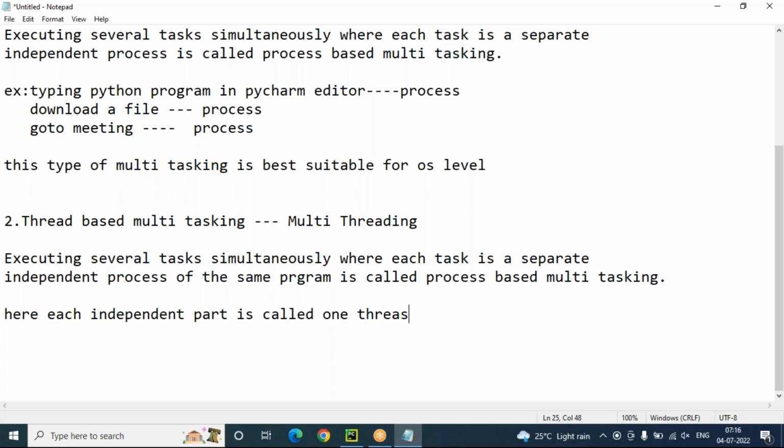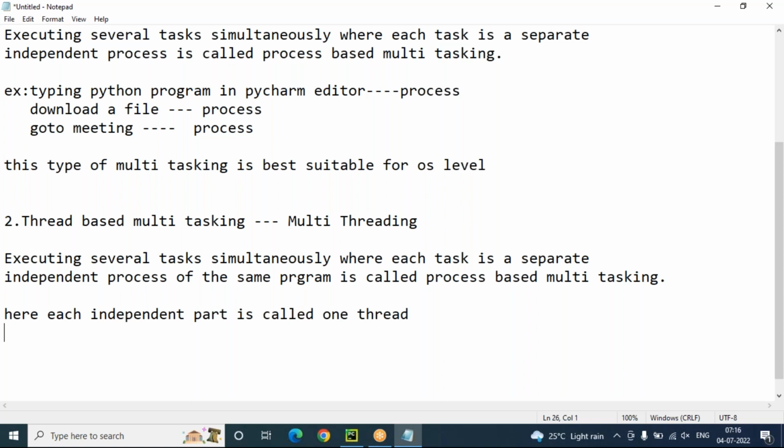Executing several tasks simultaneously, where each task is a separate independent process of the same program, and each independent part is called one thread, we can say.